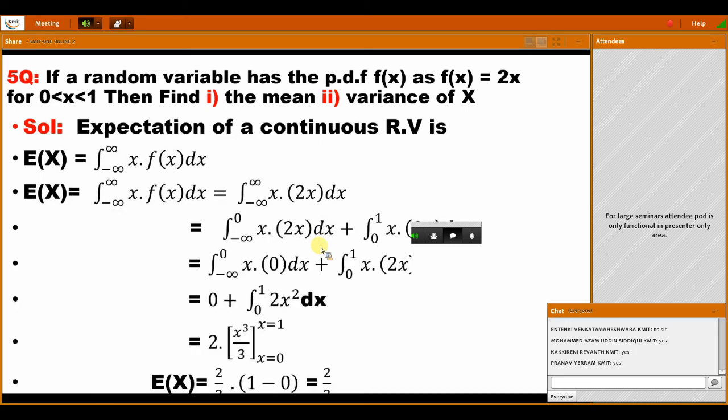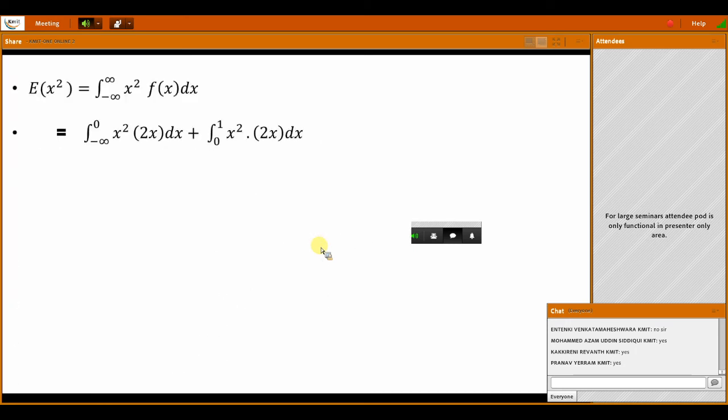So the answer is 2 by 3. Next, variance. What is the variance formula? E of x square minus E of x whole square. First we are finding the E of x square value. So E of x square value is how much here?